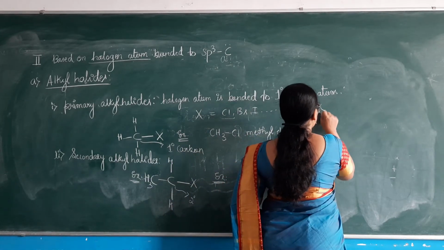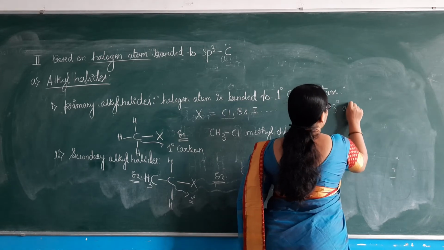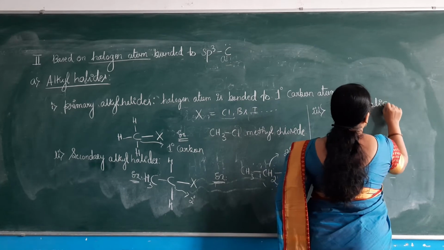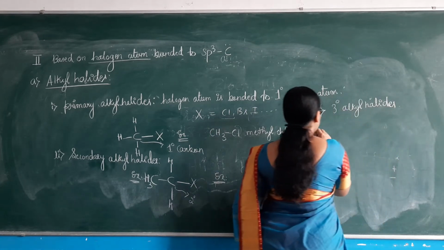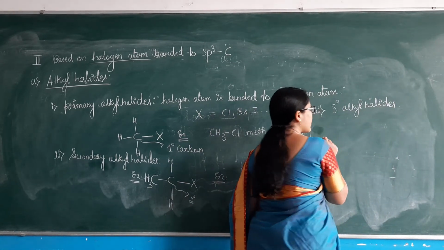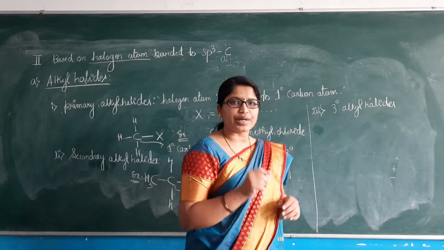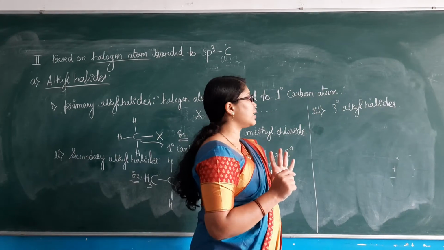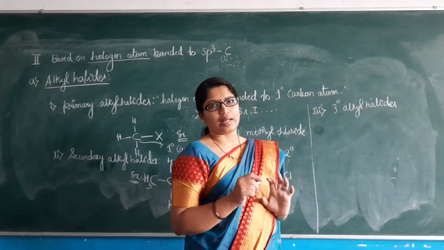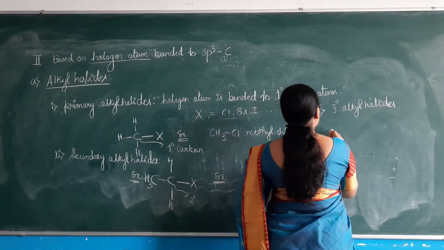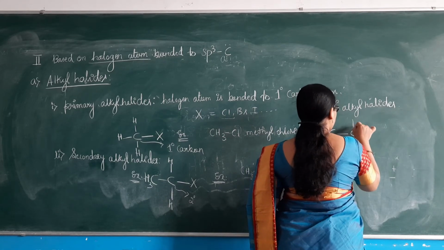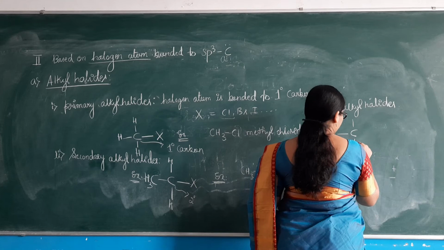So what do you mean by tertiary alkyl halides? Similarly, if the halogen atom is directly bonded to a tertiary carbon atom, then they are considered tertiary alkyl halides. So you can see here, this is a carbon atom to which another carbon is bonded, here also one carbon, here also one carbon.